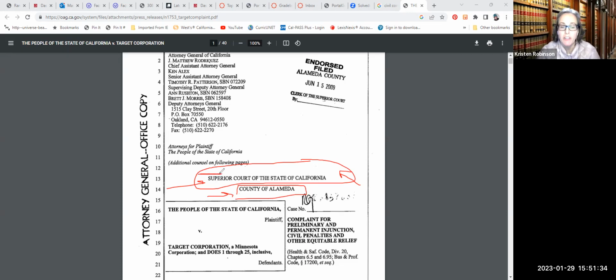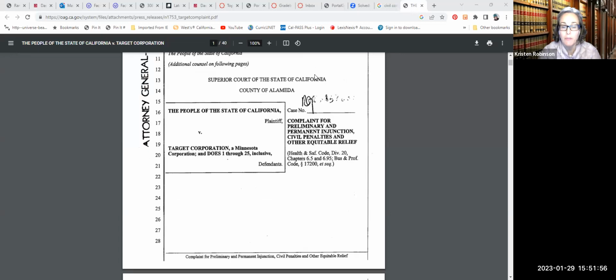Really important to take this detail because sometimes you'll pull open a complaint and it'll be a federal court case. So you want to make sure you are in Superior Court, which is our first court, our trial court in our system. I also know it was filed because right here we have our file stamp. So this is from 2009, so it's not super recent. Let me scroll down a little bit.